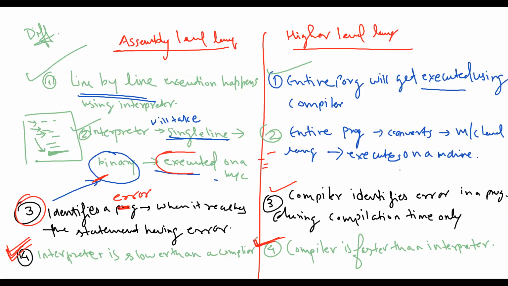The way we have put everything in higher level language, we are pretty much faster in our coding, in our execution, and in getting the errors. It is really very important. That is why nowadays people are using higher level languages only, and coding in assembly level language is really very difficult.